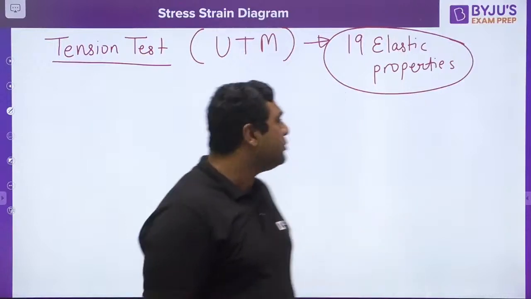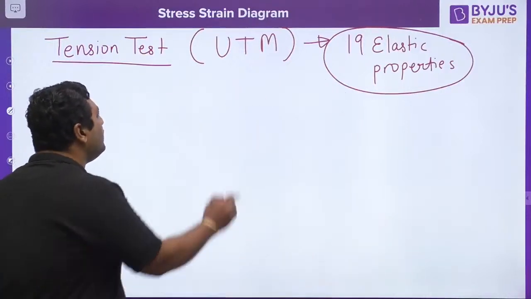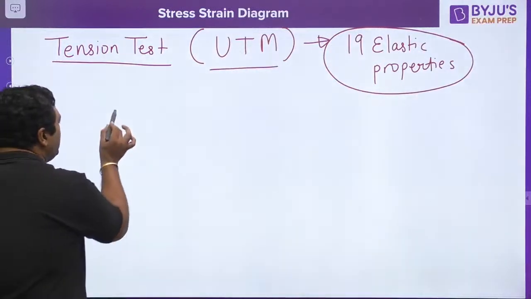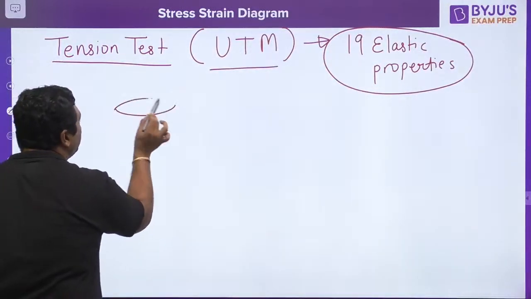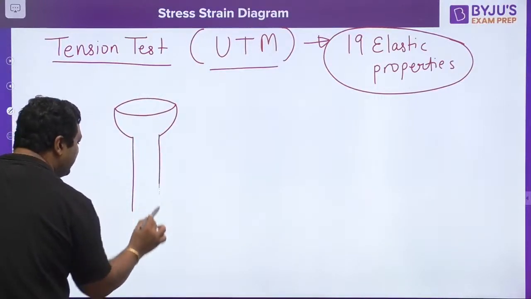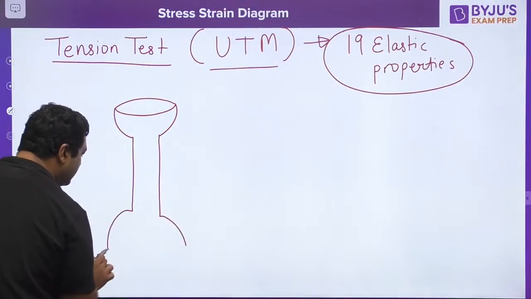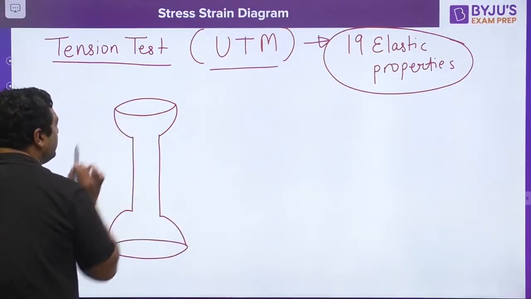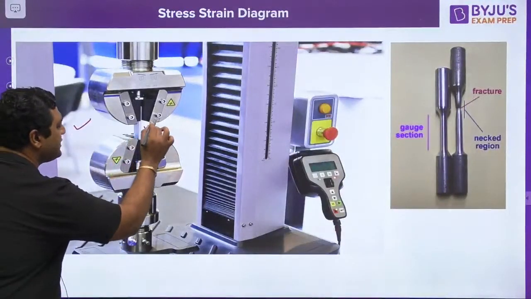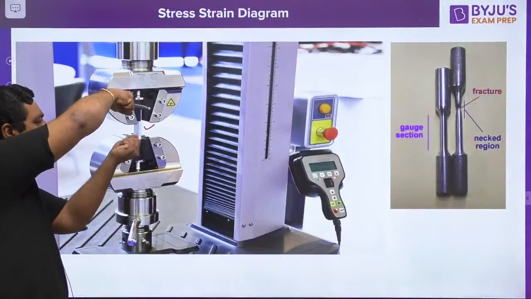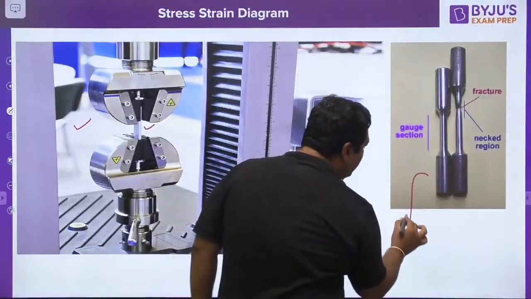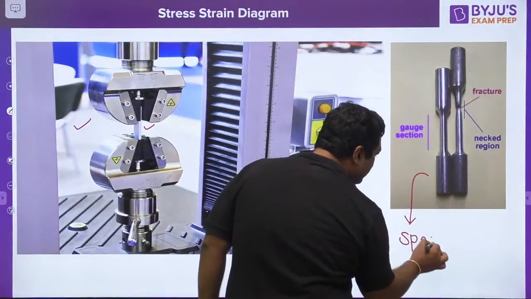So when we are talking about the universal testing machine, you are going to get 19 elastic properties. I will be showing you the test specimen, but in general the test specimen has a dog bone type of shape. This is the dog bone type of shape of the specimen. You can see this is the universal testing machine. It holds this specimen in the jaws like this, and applies the tensile forces like this. You can see how this specimen looks.